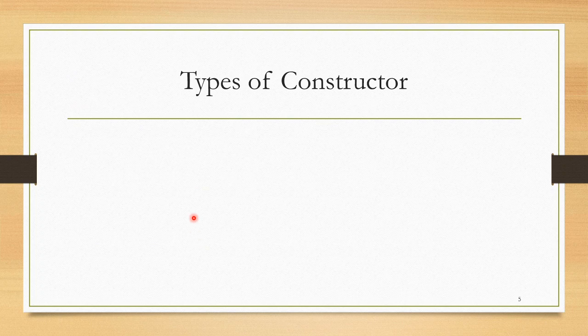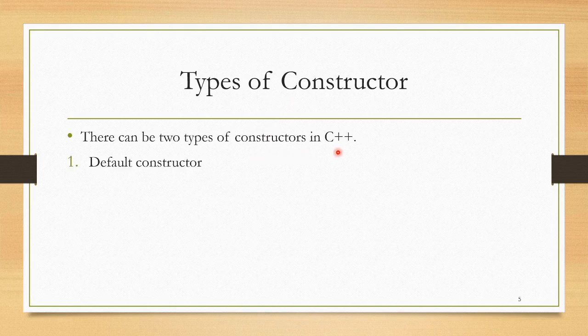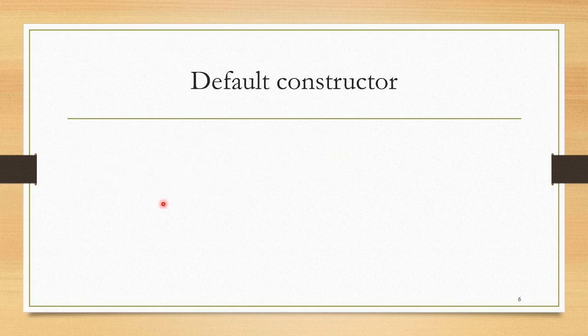So there are different types of constructors. There are two types of constructors in C++. The first is called the default constructor, and the next one is called the parameterized constructor. First we are going to see the default constructor.